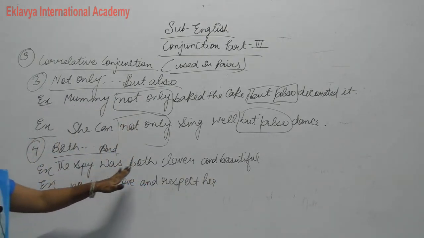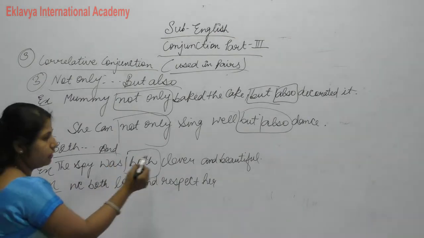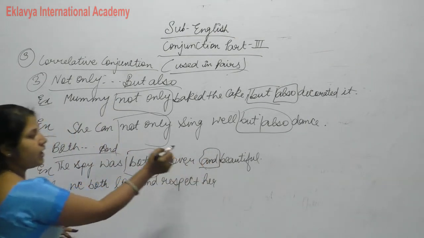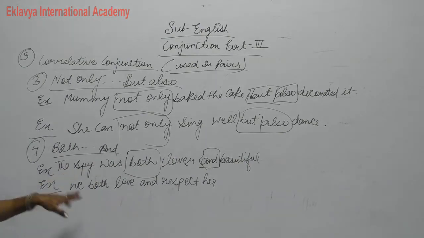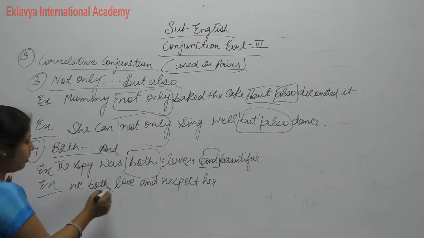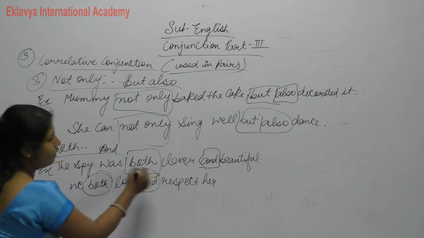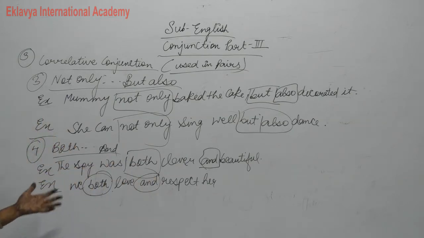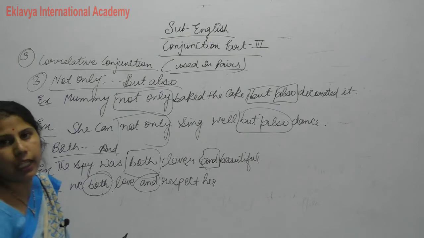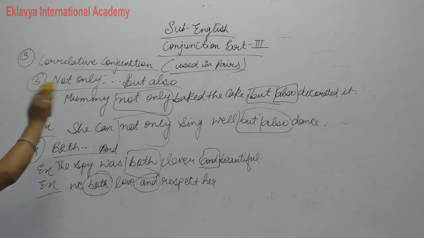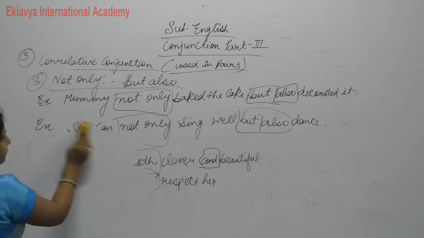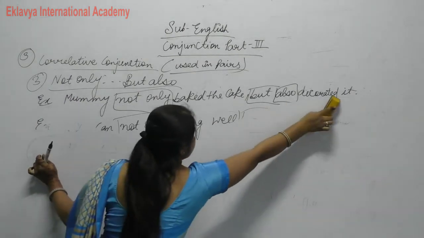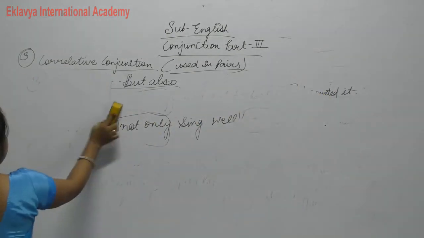The spy was both clever and beautiful. Means this way we use them in pair. Another one, we both love and respect. Clear? So this way we use "both and". Okay? So "not only but also" and "both and" uses are completed. Now the fifth one.